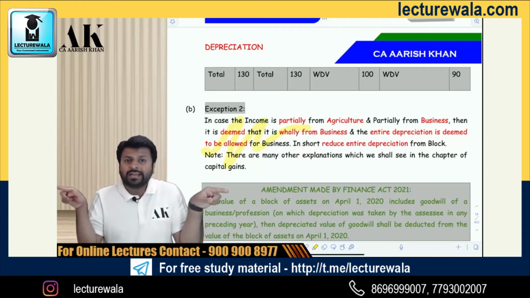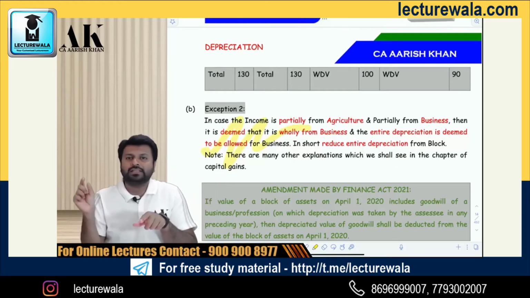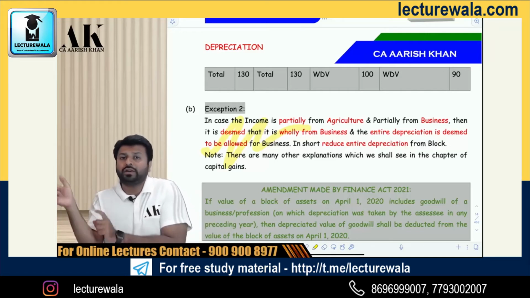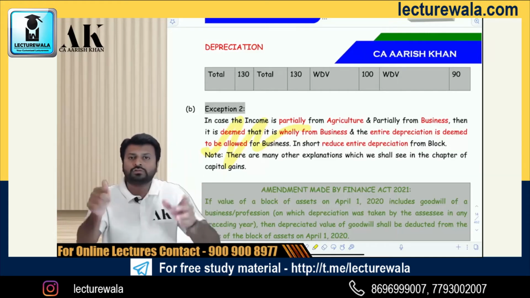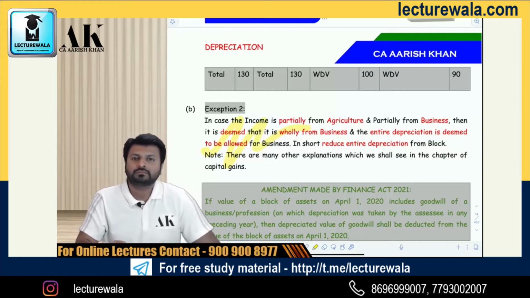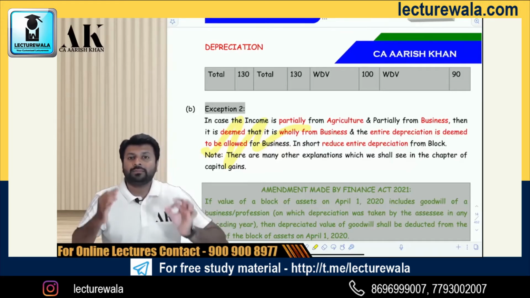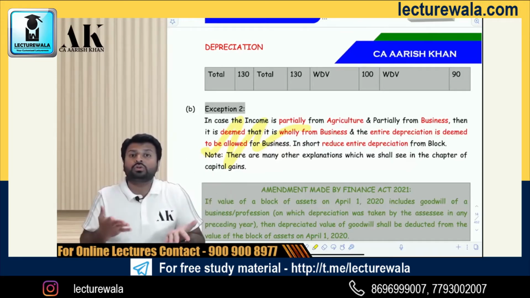So you cannot segregate the depreciation into two parts, where 40% goes towards business income and 60% goes towards agriculture income, and then reduce only 40% from the block. The government says that you have to reduce the entire 100% depreciation from the block. You cannot segregate the depreciation into two parts and reduce only the taxable portion. You have to reduce the entire part. So these are the two exceptions whereby the depreciation is not actually allowed to you, but still it is reduced from the block.